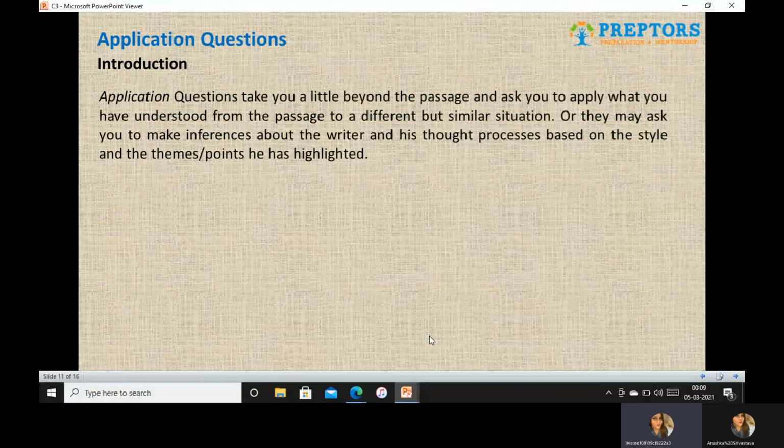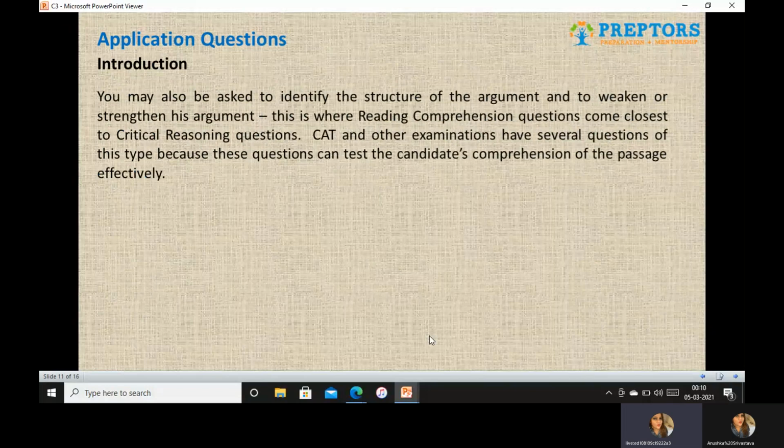So application questions don't limit yourself to the passage. They take you a little beyond the passage, and they will ask you to apply what you've understood from the passage to a different but similar situation. Not entirely different, a little different. Or you may have to start thinking from the author's perspective, make inferences, think about his thought processes, his assumptions. Hence logical structure and application based questions are very close.